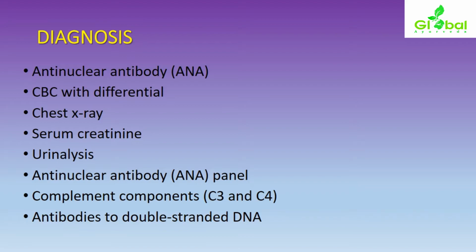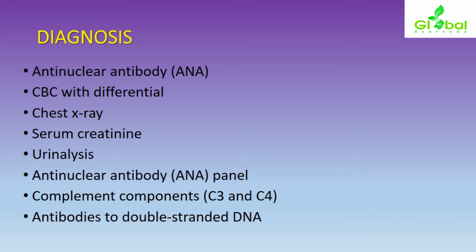Serum creatinine level, urine analysis, anti-nuclear antibody, specifically ANA. Within the ANA, different panels of components we should assess. Complement components, certain proteins which will be present. Apart from that, this is to analyze whether the treatment is properly working for the patient, if an autoimmune case is treated with medications.